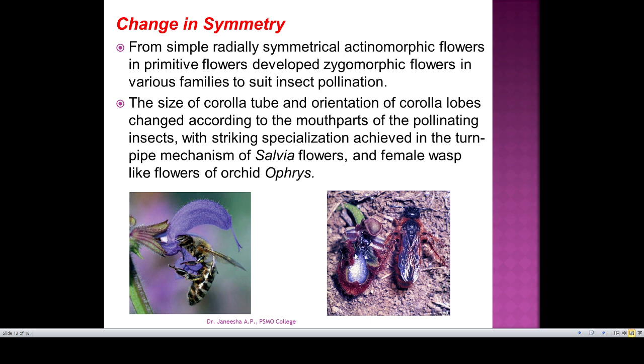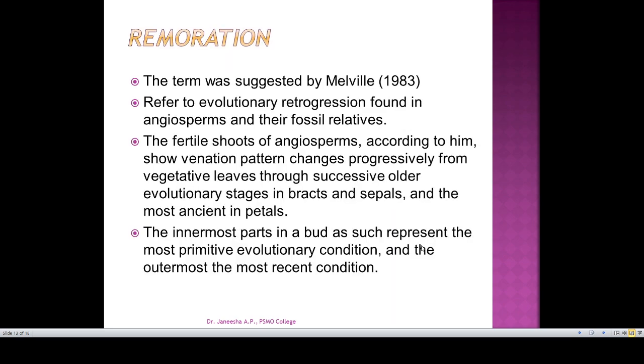So here the ophrys flower mimics the female wasp, resulting in the pollination of this orchid.